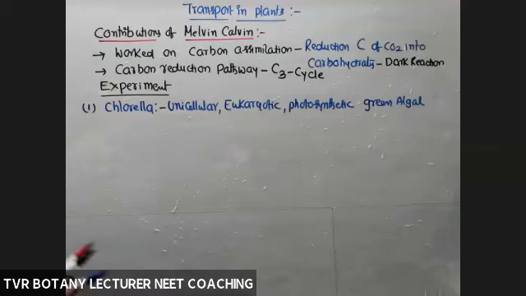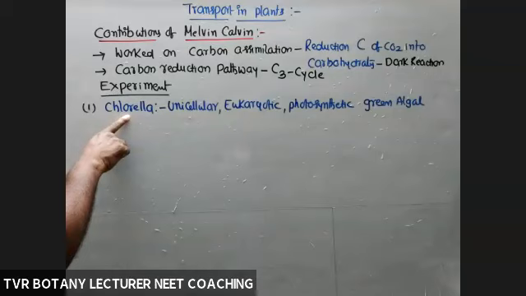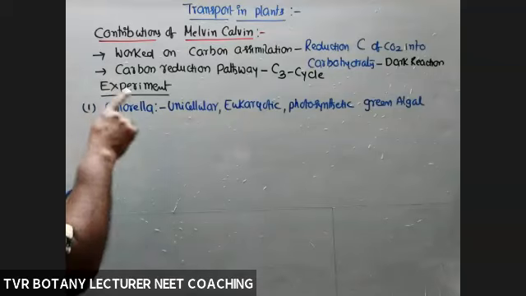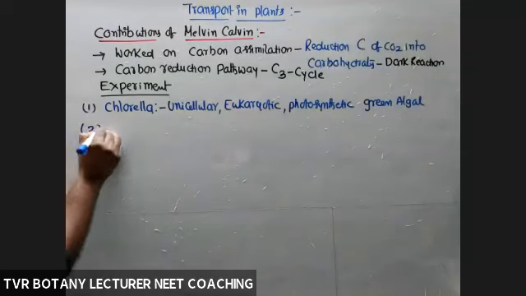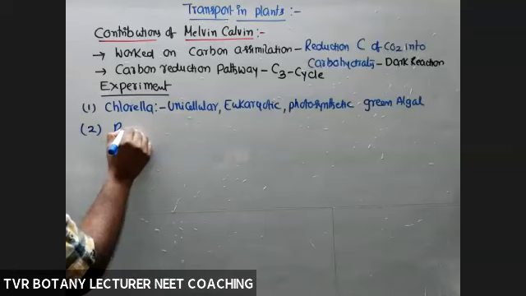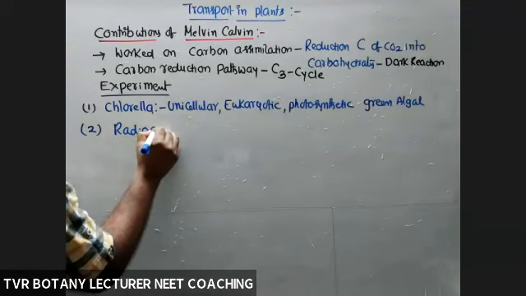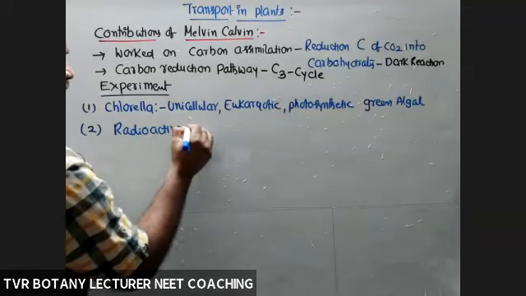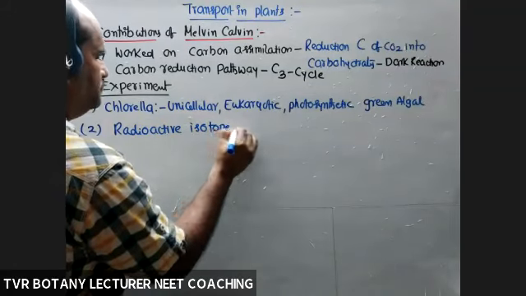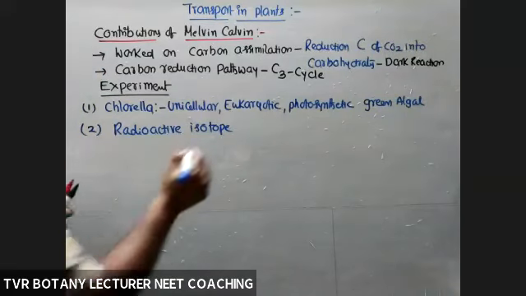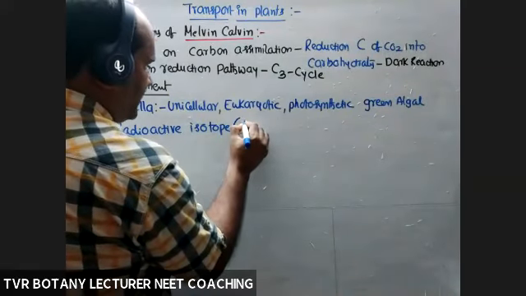Oxygen is involved. So they selected this plant as an experimental material to prepare the C3 cycle. Unicellular, eukaryote, chlorella. Right? Next, second one, radioactive isotope. Radioactive isotope. Okay, this is a tracer element.